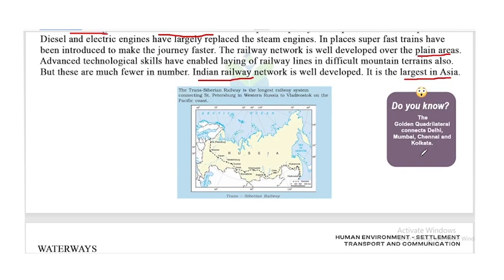Now, do you know the Golden Quadrilateral connects Delhi, Mumbai, Chennai and Kolkata.